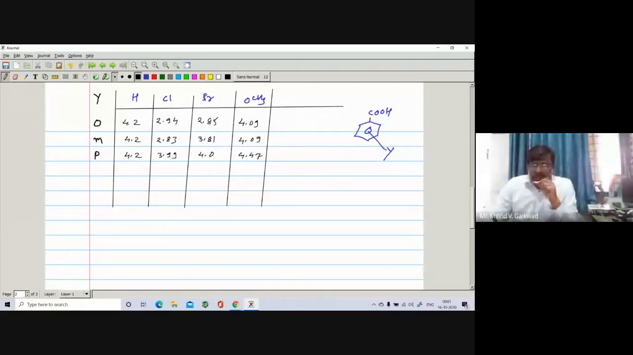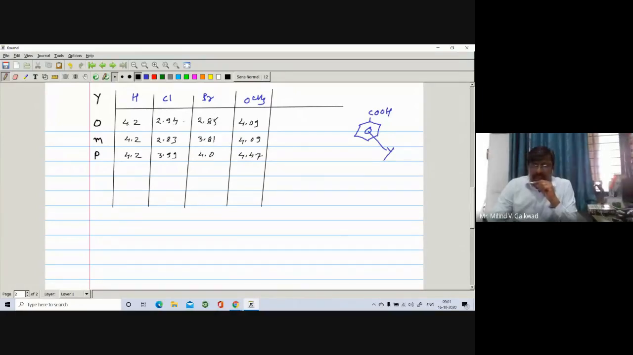Here you just have to compare with hydrogen. There is no effect, so the pK value of benzoic acid is found to be 4.2 for ortho, meta, para, because there is no substitution. But if it is chlorine at the ortho position, it is found to be 2.94. If you compare with para, at the ortho position the chlorine exhibits, of course, a resonance effect, but it also exhibits an inductive effect, the minus I effect. As it is nearer, the pK value is lower. Why? Because the OH bond can break very easily.